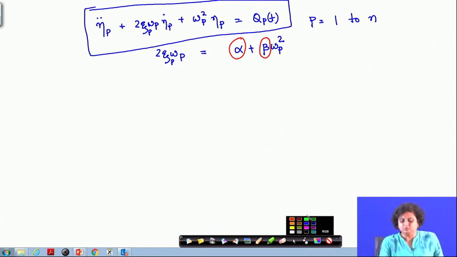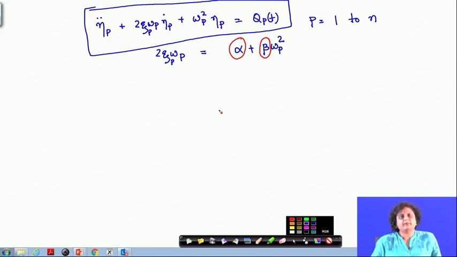Now, what do people do in real life? In real life, when you have a multi-degree of freedom system with, say, 5 degrees of freedom, people excite each mode separately. Experimentally, the system is made to vibrate in its first normal mode.